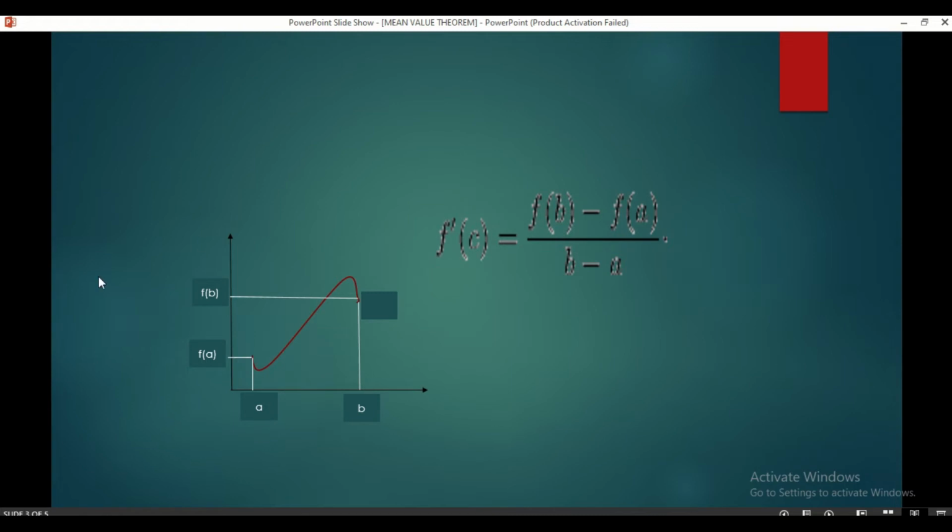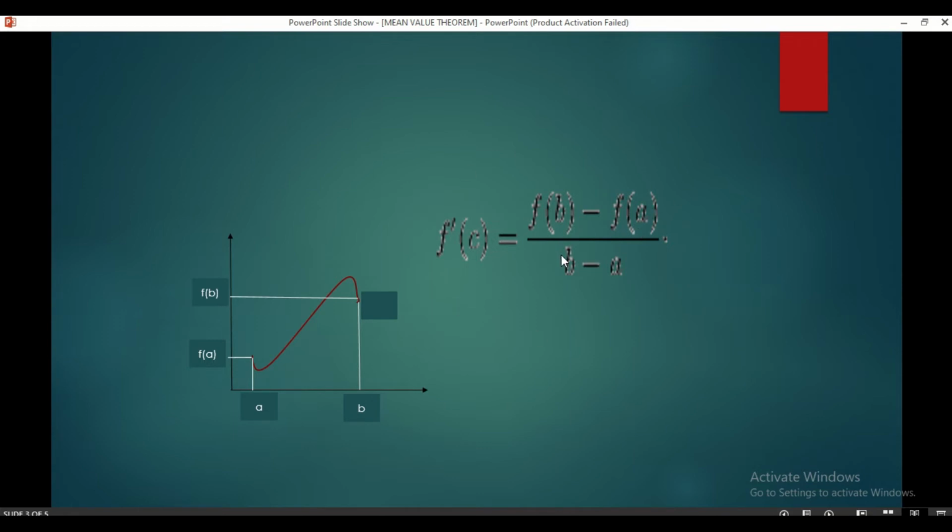The instantaneous rate of change is given by the slope of the tangent line, and the average rate of change is given by the slope of the secant line. So we can also say that according to the mean value theorem, the slope of a tangent line is equal to the slope of a secant line. Mathematically, we can express this theorem by the formula as shown here.